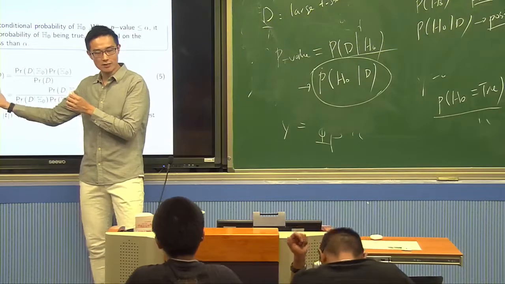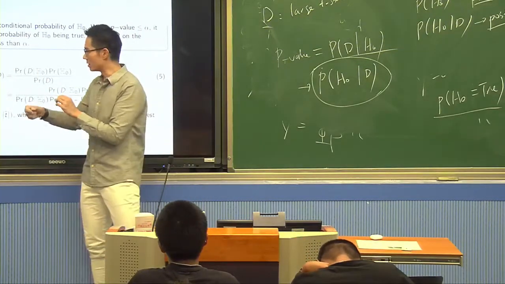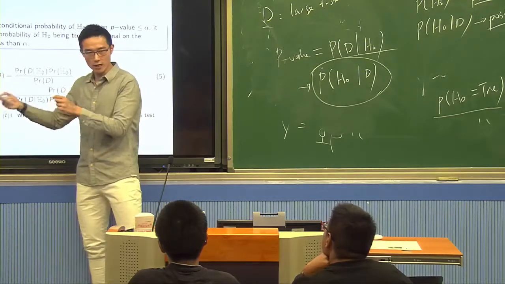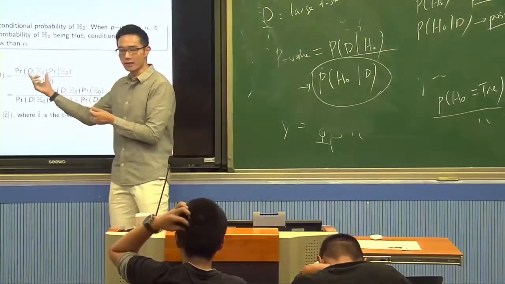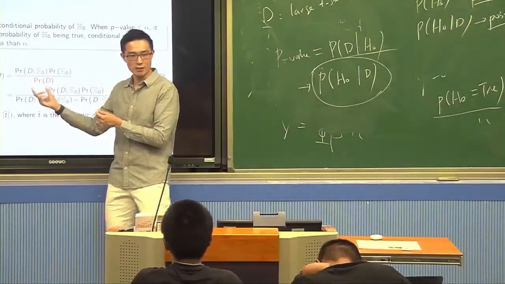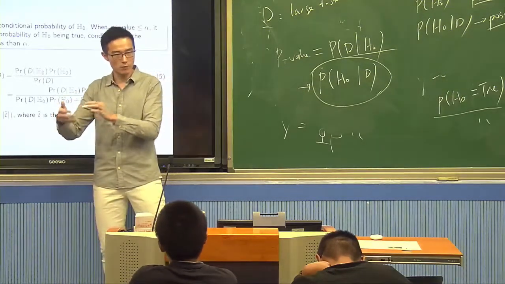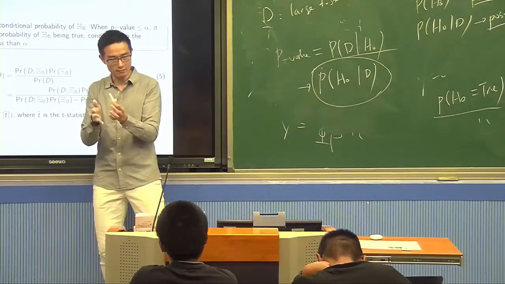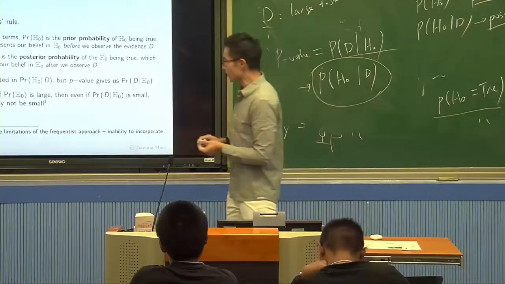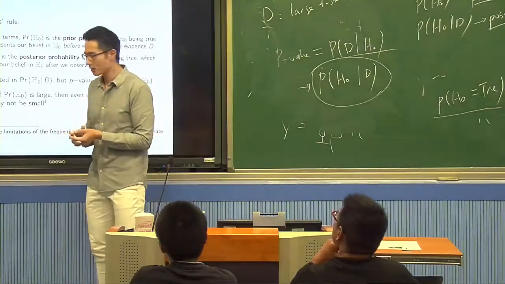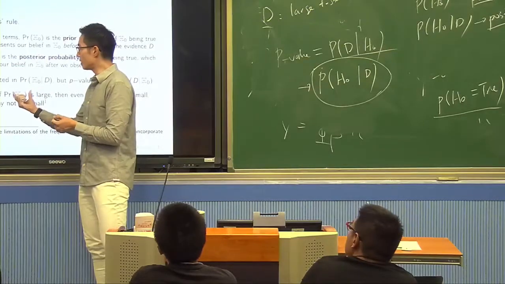So you can think about this Bayesian formula as saying that finally, what we believe about the H0 after seeing the data is a combination of two things. The first thing is what we believe before seeing the data. The second is what the data tell us. So you can think about the p-value as what this data alone tells us. But in the end, your belief about H0 should be a combination of before and this data. Okay? That's the understanding.